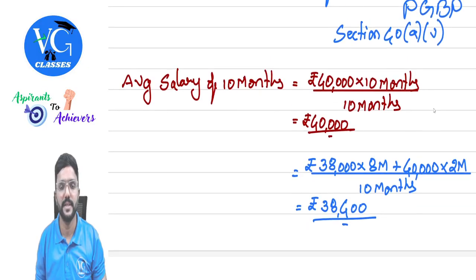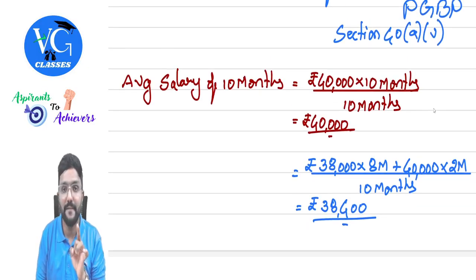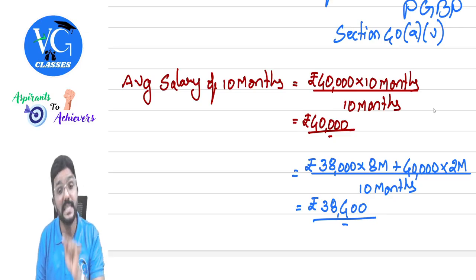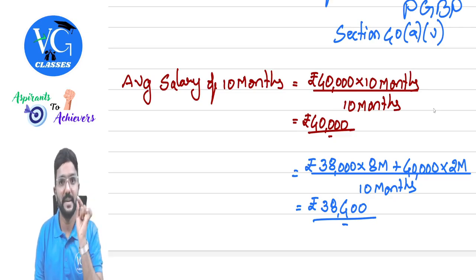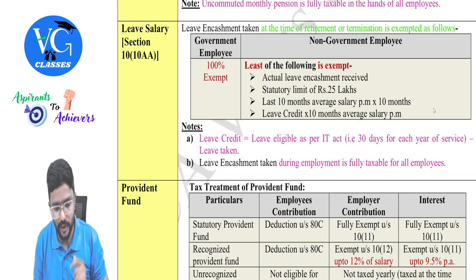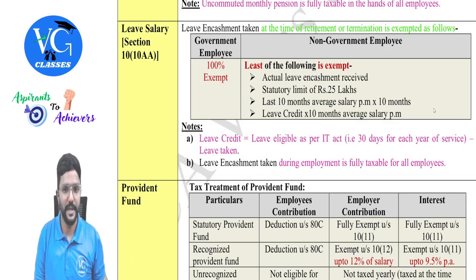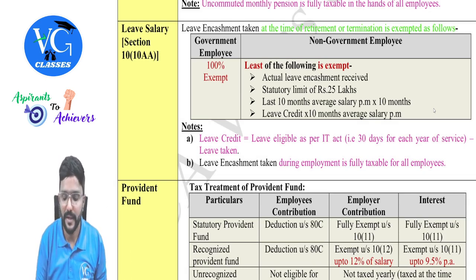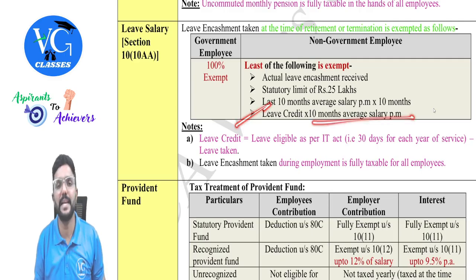But the only difference is you need to take the average salary of the last 10 months preceding the date of retirement, for leave encashment. Whereas for gratuity, it is the last 10 months average salary preceding the month of retirement. Okay, sir. Sure. Then leave credit into 10 months average salary per month.